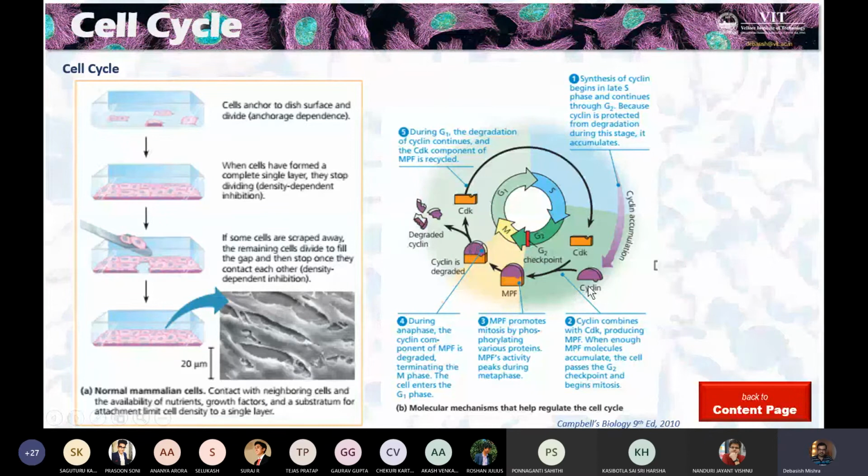So CDK binds with the cyclin. You see, this is a lock and key kind of fitting. So now, sorry, cyclin binds with the MPF protein here, and MPF is being produced. Once MPF is produced in enough number, it will go into the M phase. In the M phase, categorically the cyclin has to be destroyed, or else the cytokinesis and things will not be able to happen.